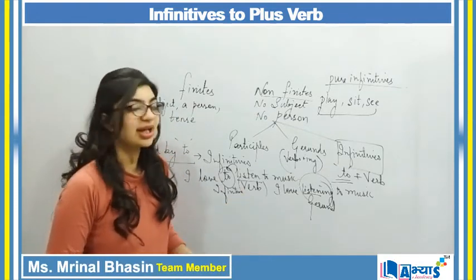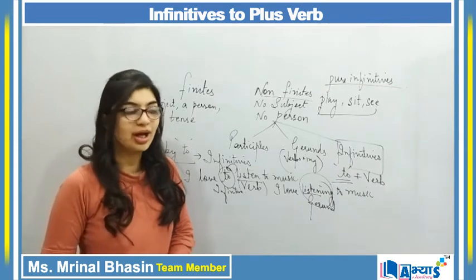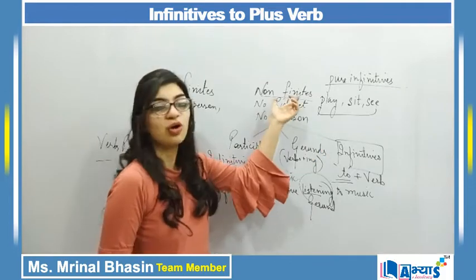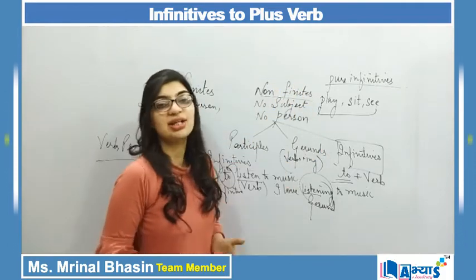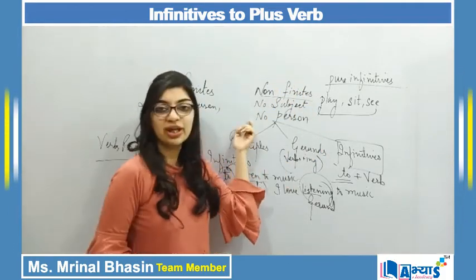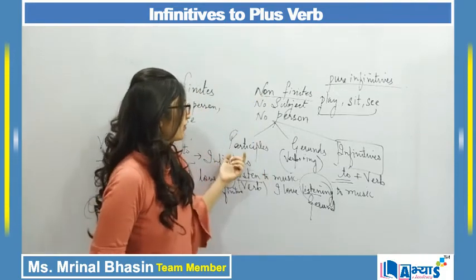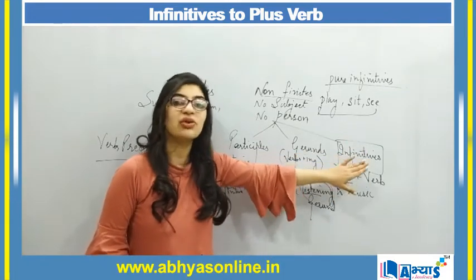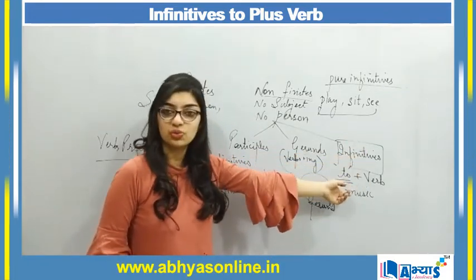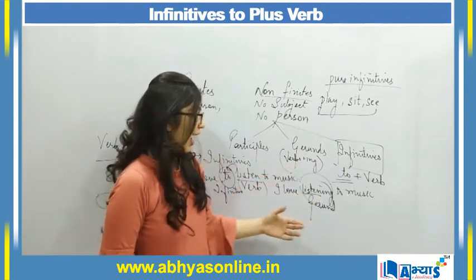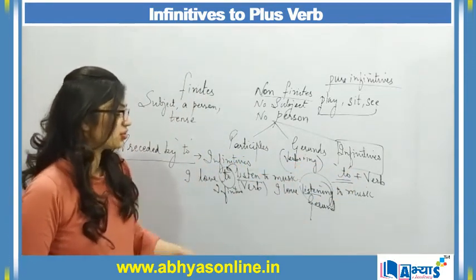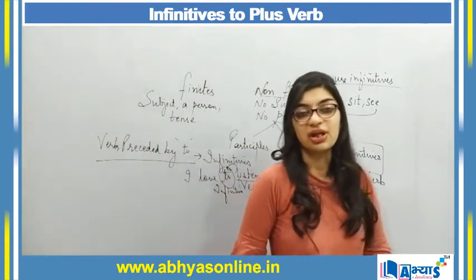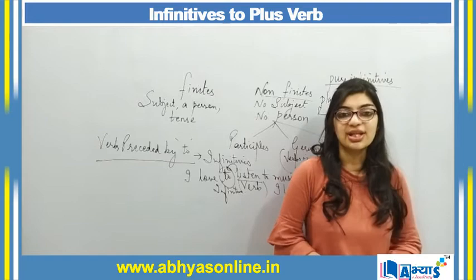Now we will be understanding the usage of infinitives one by one. This was the basic introduction of infinitives: infinitives are part of non-finites, and non-finites are all those verbs which do not contain a subject or a person, and non-finites are further categorized as participles, gerunds and infinitives. Infinitives are all those verbs which are preceded by to, and one example is this: I love to listen to music. So now let us understand some applications of infinitives which will help us understand this concept in a better manner.